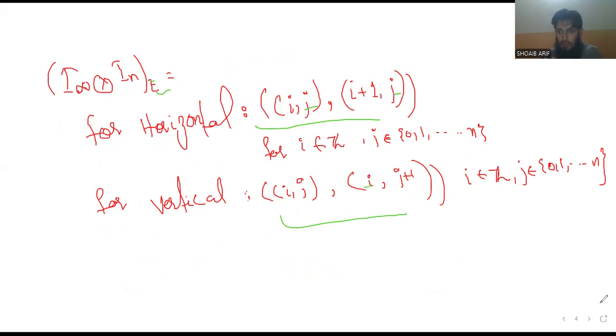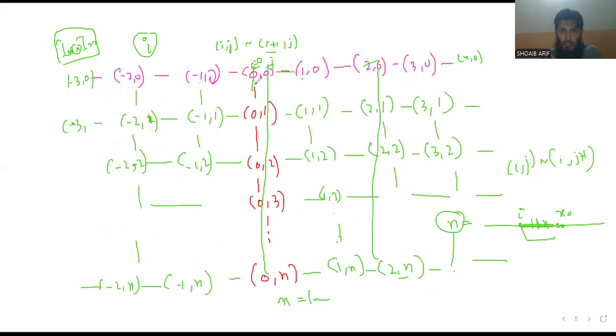If we go horizontally left or right, j is fixed: (0,0), (1,0), (2,0), (3,0), and to the left (-1,0), (-2,0), and so on. If we go top to bottom, i is fixed and j changes: (0,0), (0,1), (0,2), and so on up to (0,n). So this is the box product of I infinity and I n.